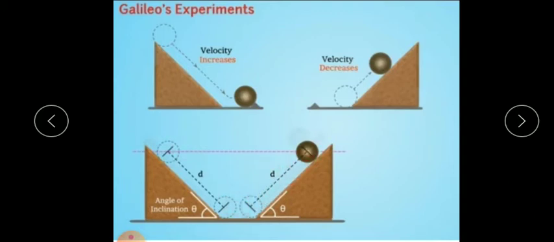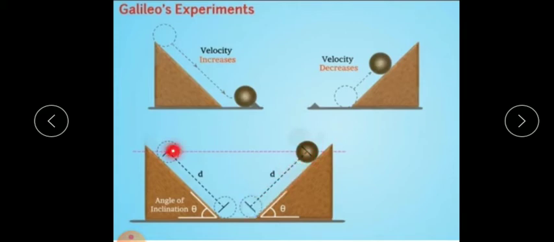From this, Galileo observed that when the slope of both the inclined planes are equal, see here you can see the angle of inclination, when both these angles are same, the distance travelled by the ball in the first inclined plane is same as the distance travelled by the ball in the second plane.